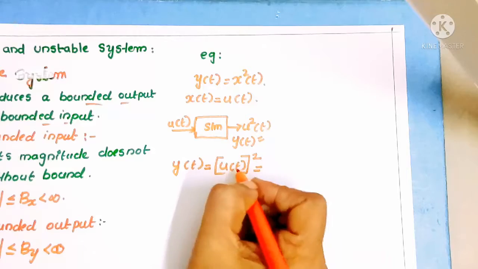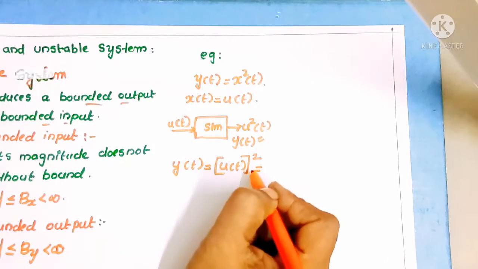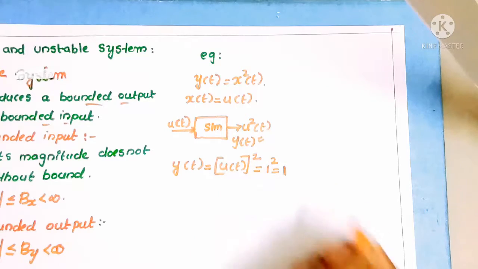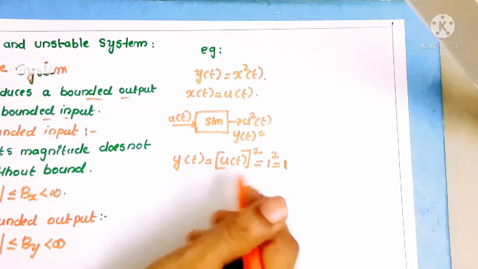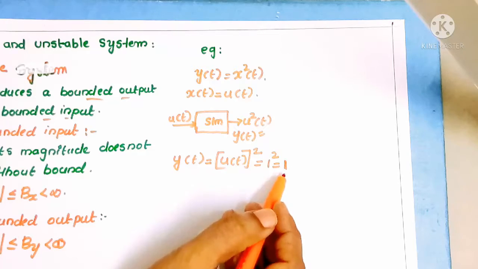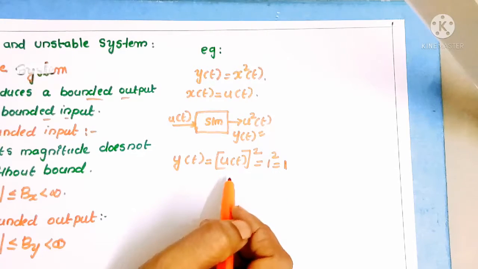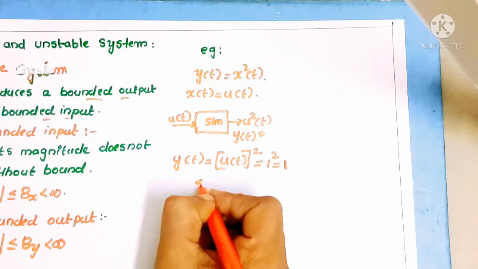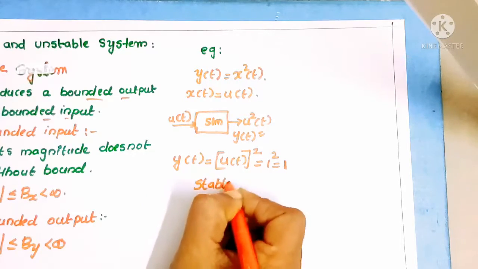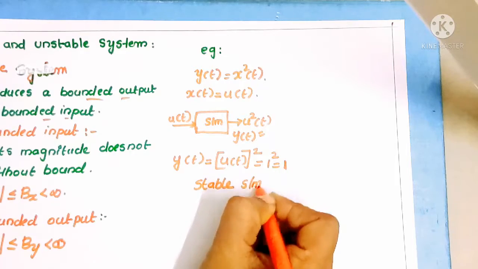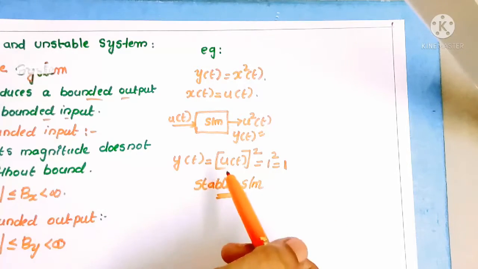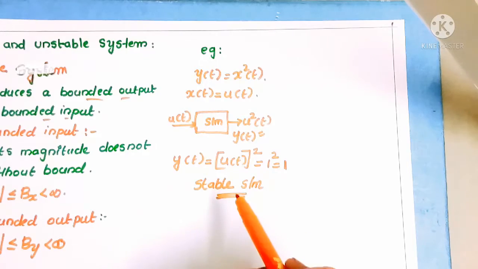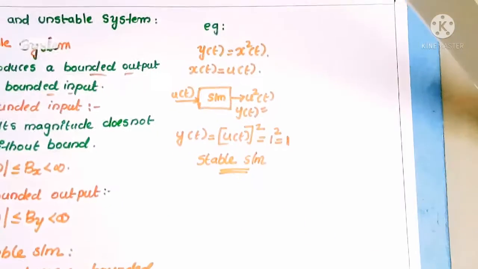What is the value of y of t? We know u of t becomes 1, so y of t becomes 1 square. The value of y of t is also equal to 1. So here we get an output value equal to 1, and we can predict the output of the system. So we can say this is a stable system. That means we can predict the input signal, and we can also predict the output signal. So we call this a stable system.